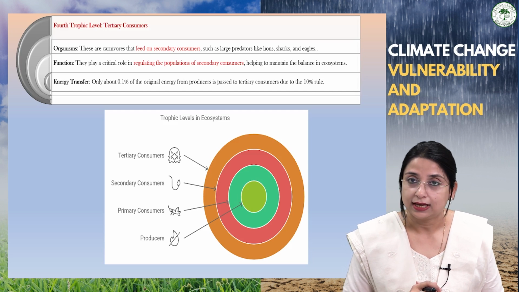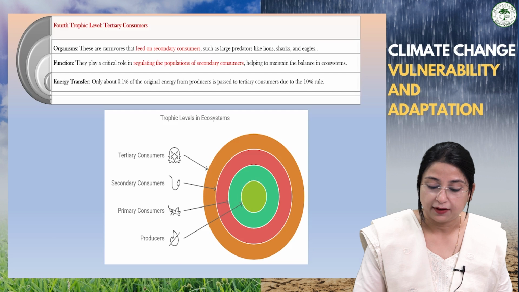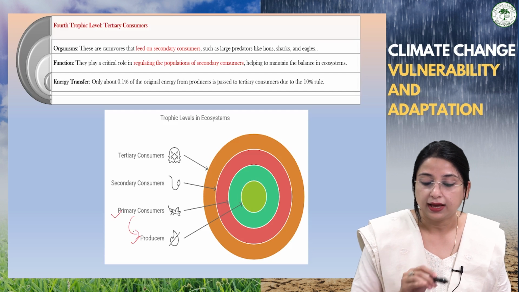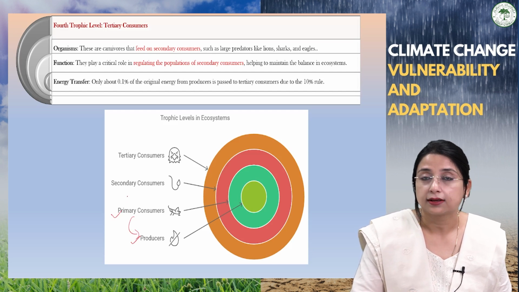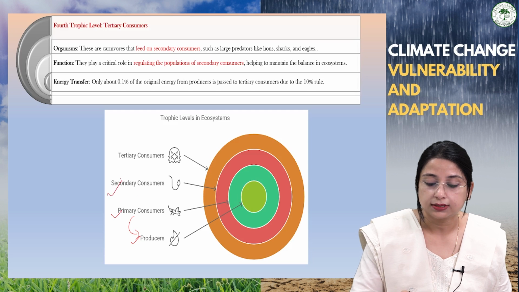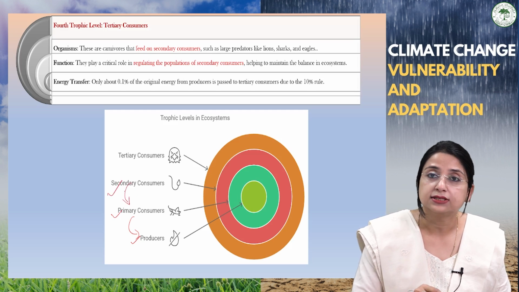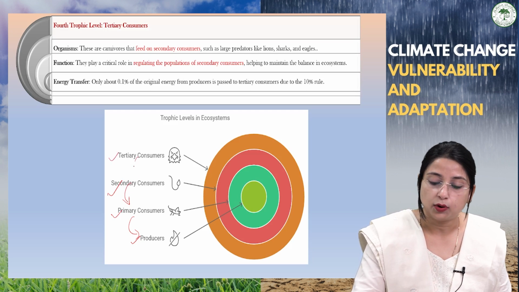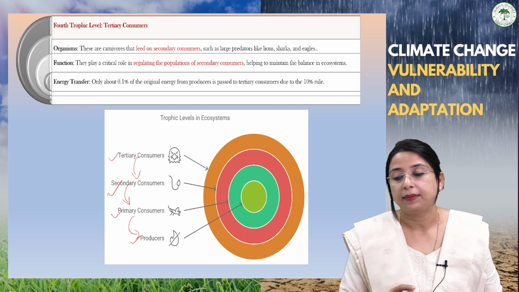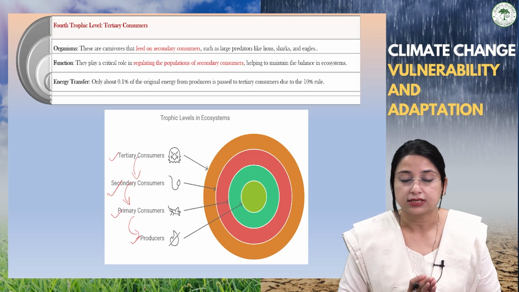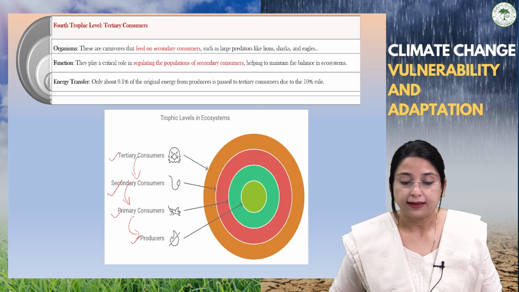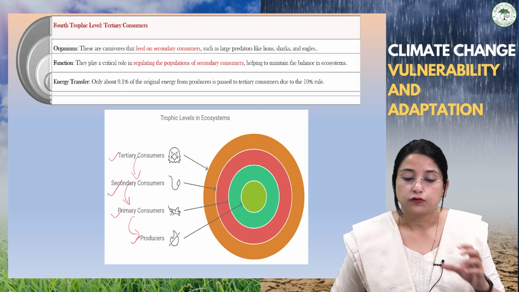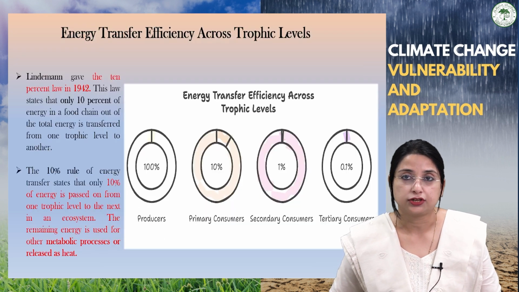So what we have seen here is that in the first trophic level, we have the producers. In the second trophic level, we have the primary consumers, which depend upon the producers. Then the third trophic level consists of secondary consumers, which depend upon the primary consumers. And at the fourth trophic level, we have tertiary consumers, which depend upon the secondary consumers. Like this, they maintain balance in the ecosystem, and transfer of energy also takes place in different proportions from producers to the tertiary consumers.